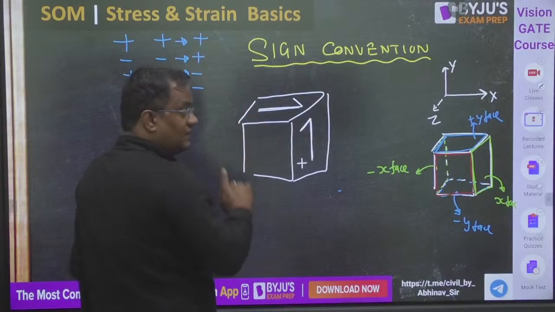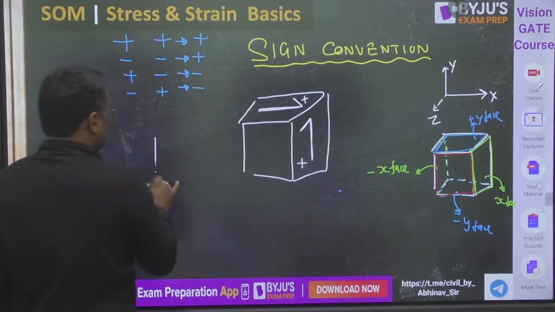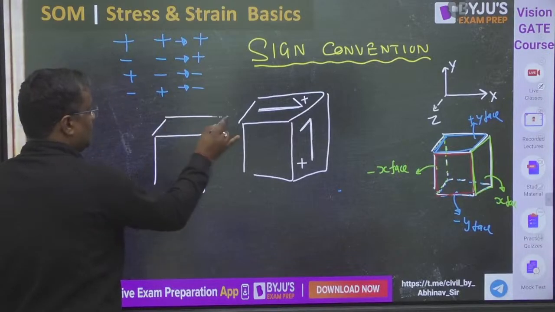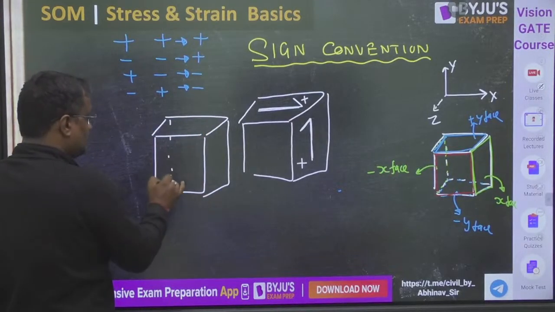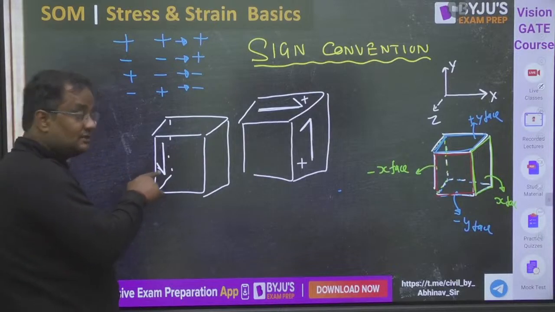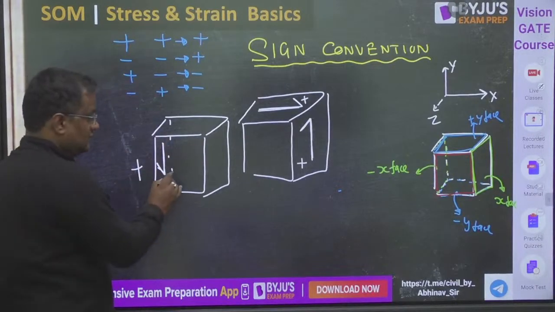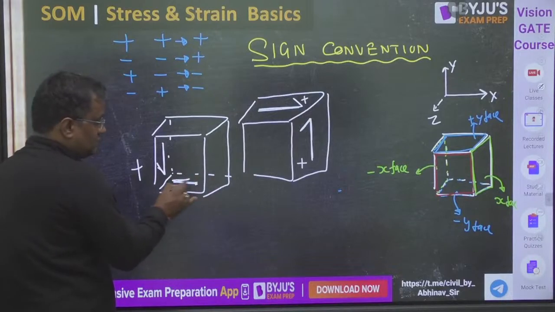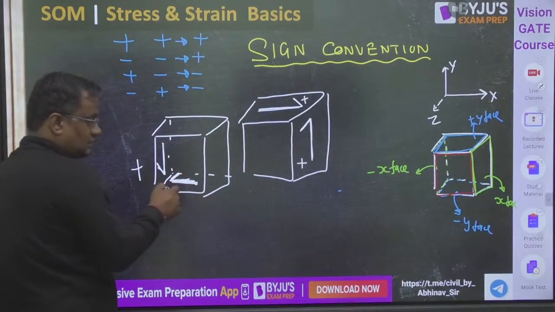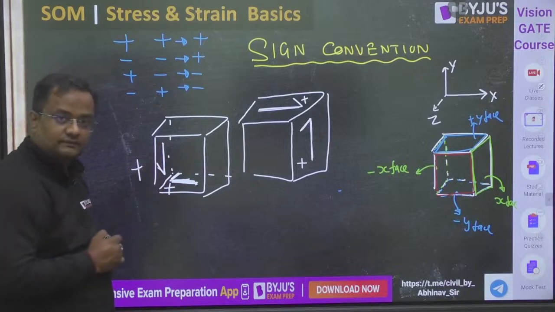This is in positive y phase and in positive x direction. So this is also positive. Suppose I want to know the sign convention of this. This is in negative x phase and negative y direction. So this is also positive. Suppose I want to know the sign convention of this shear. This is negative y phase in negative x direction. So this is also positive.